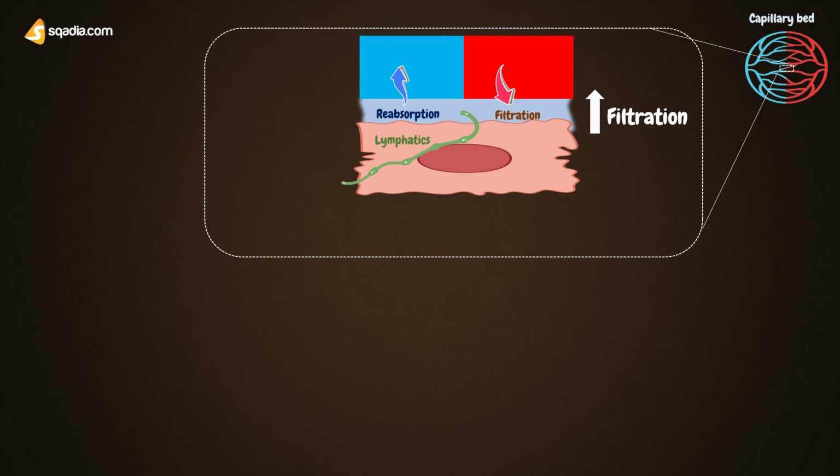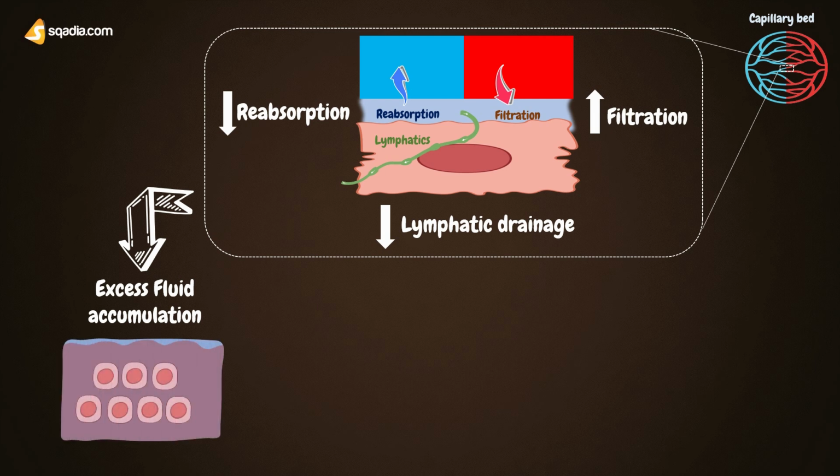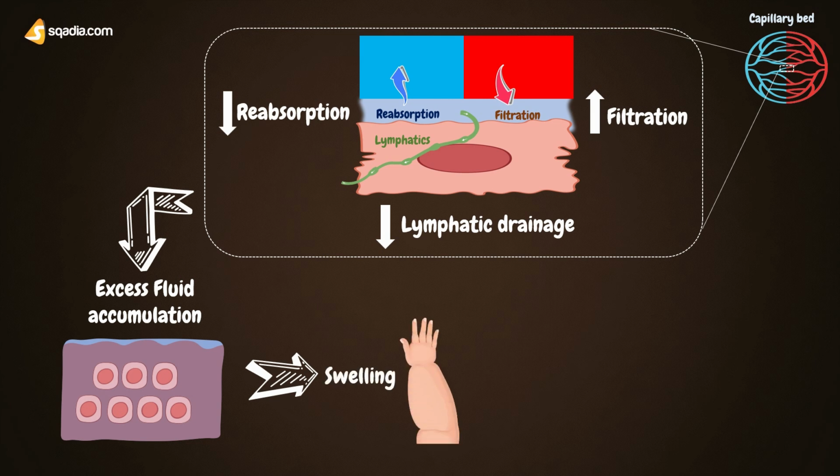But what if there is excessive filtration, maybe due to increased capillary permeability or any other reason, or a decrease in reabsorption, or decreased or no lymphatic drainage? Obviously, this tissue fluid will exceed its normal limit and get accumulated in the interstitial spaces. And when it gets accumulated, swelling may occur, as you can see in this picture. And this is the condition that is termed edema.